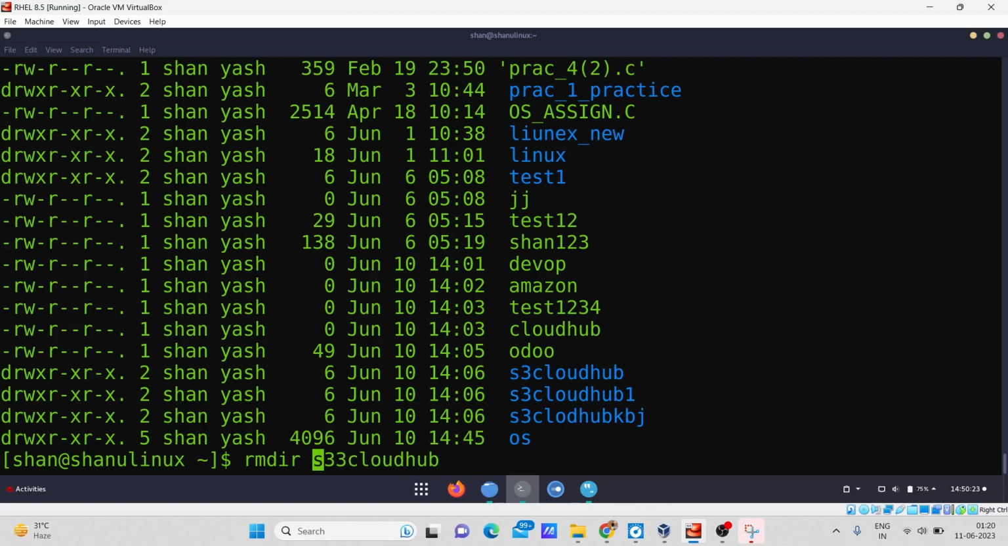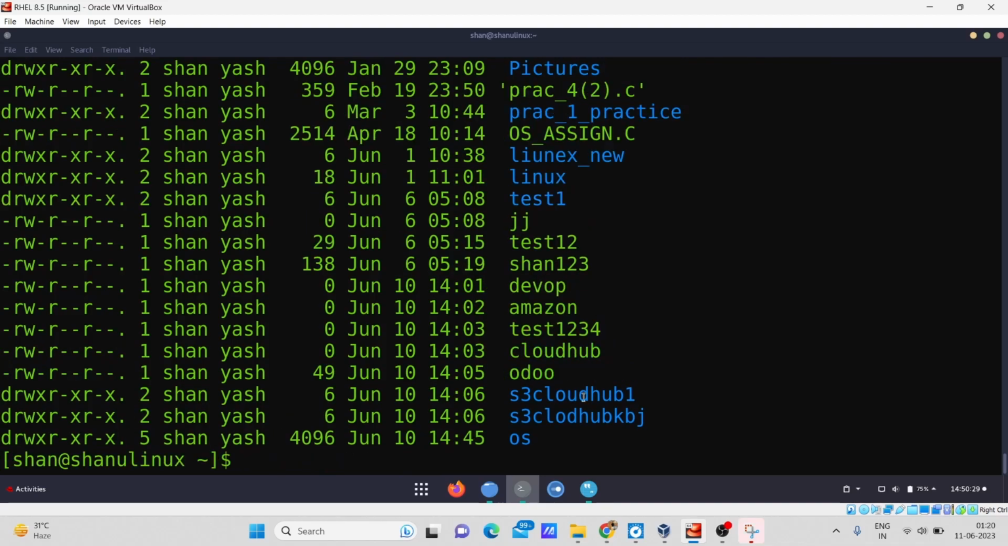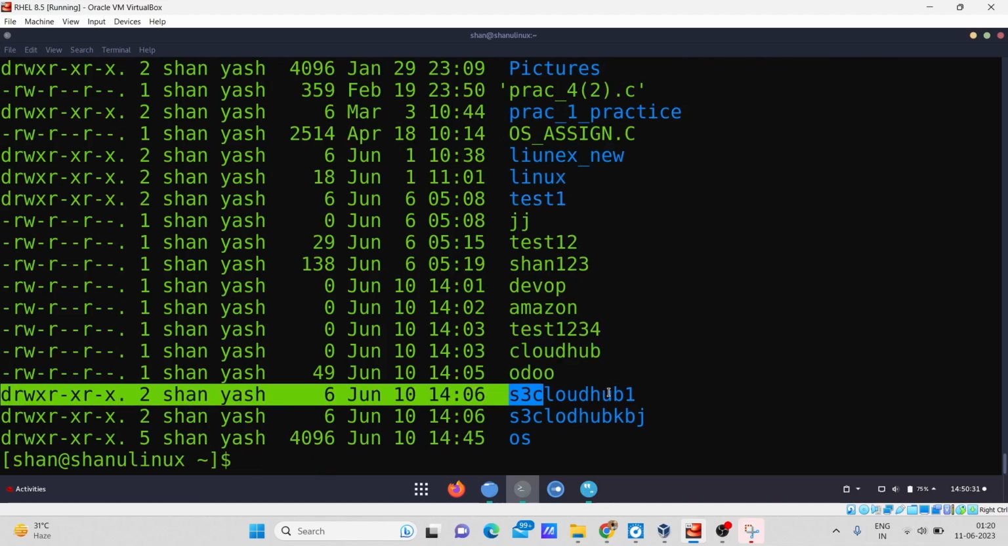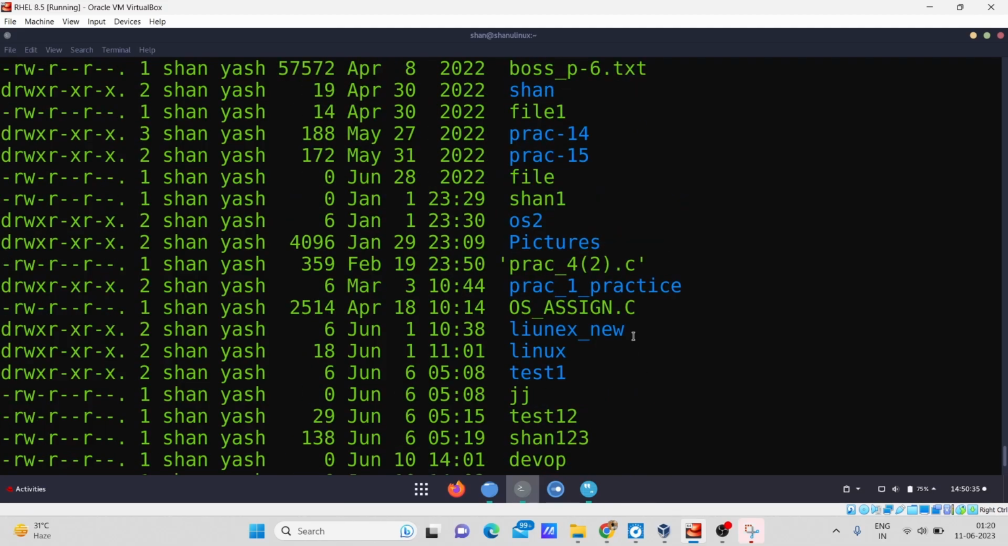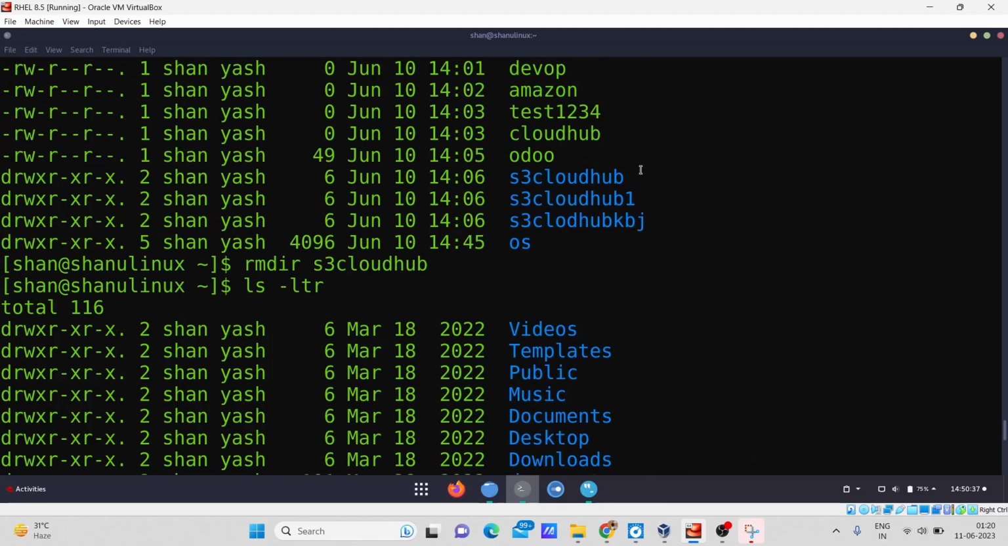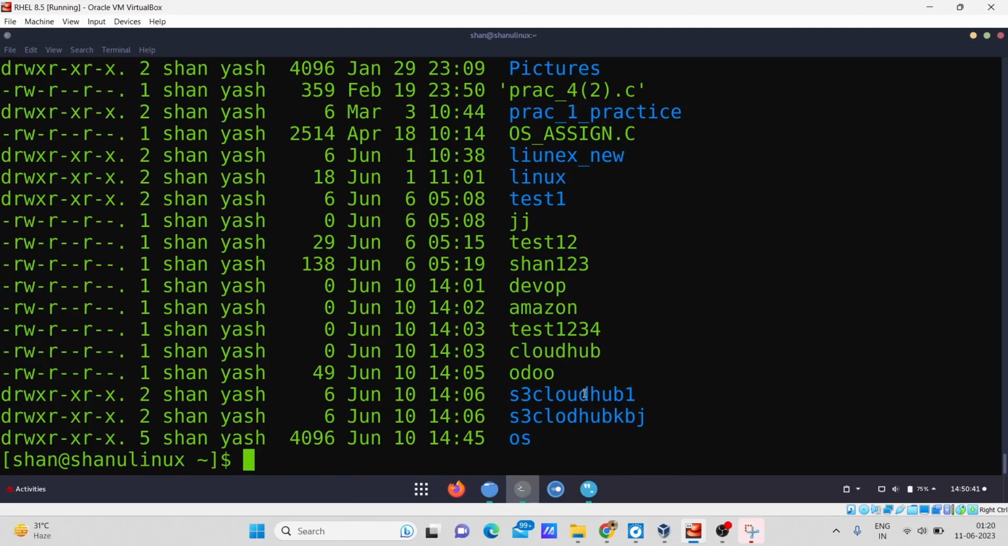Okay, the name is incorrect. Yeah, enter. Now I will see whether it is deleted or not. So you can see that the name of the s3 cloud hub has been deleted. This one is the s3 cloud hub 1, but that was the only s3 cloud hub which was here. You can see, just below the udo, but now it has been deleted with the help of the rmtr command.